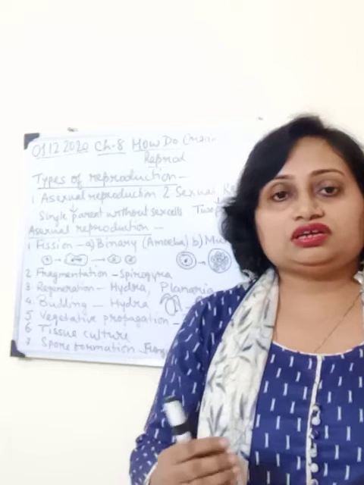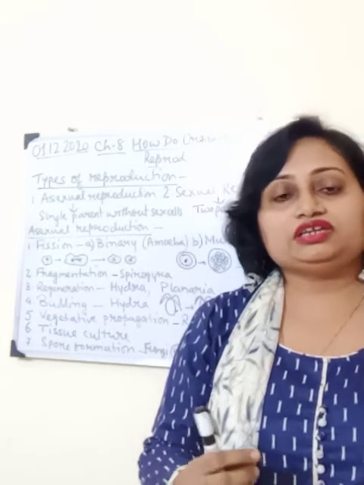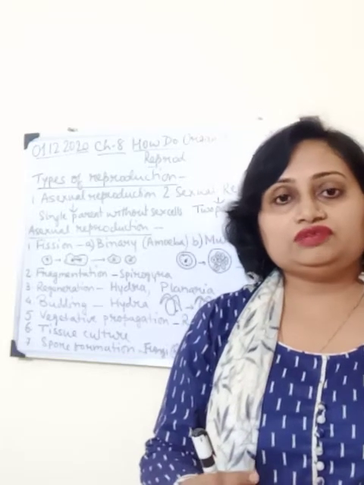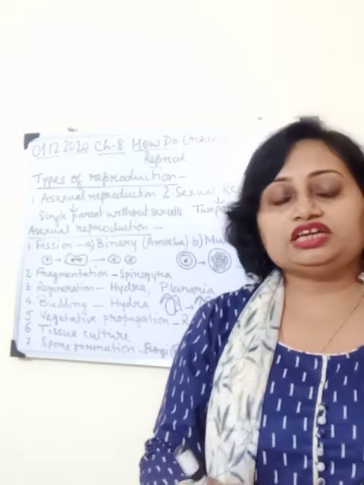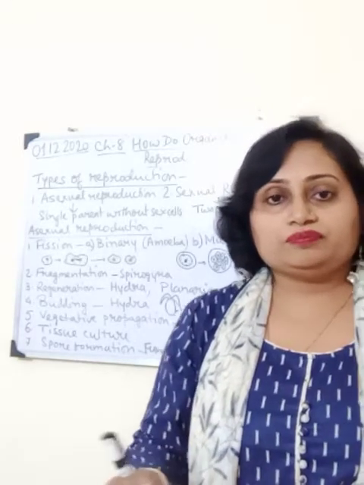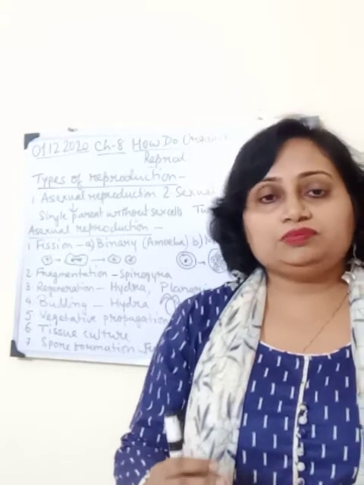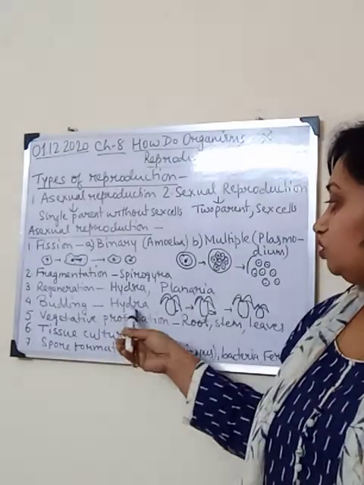This bud then develops into a tiny individual, and when it becomes totally mature, it detaches from the parent body and grows as an independent individual, like in the case of Hydra.